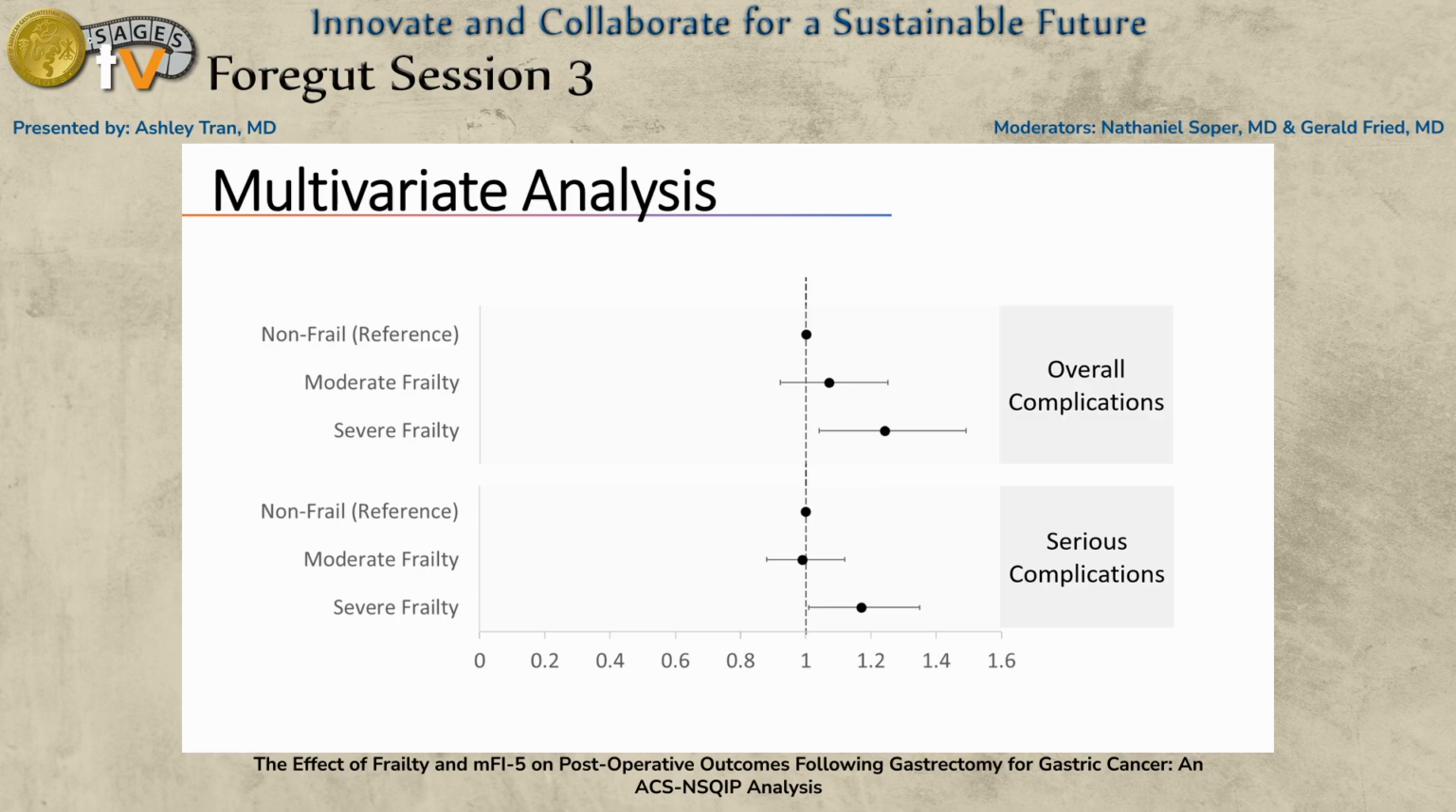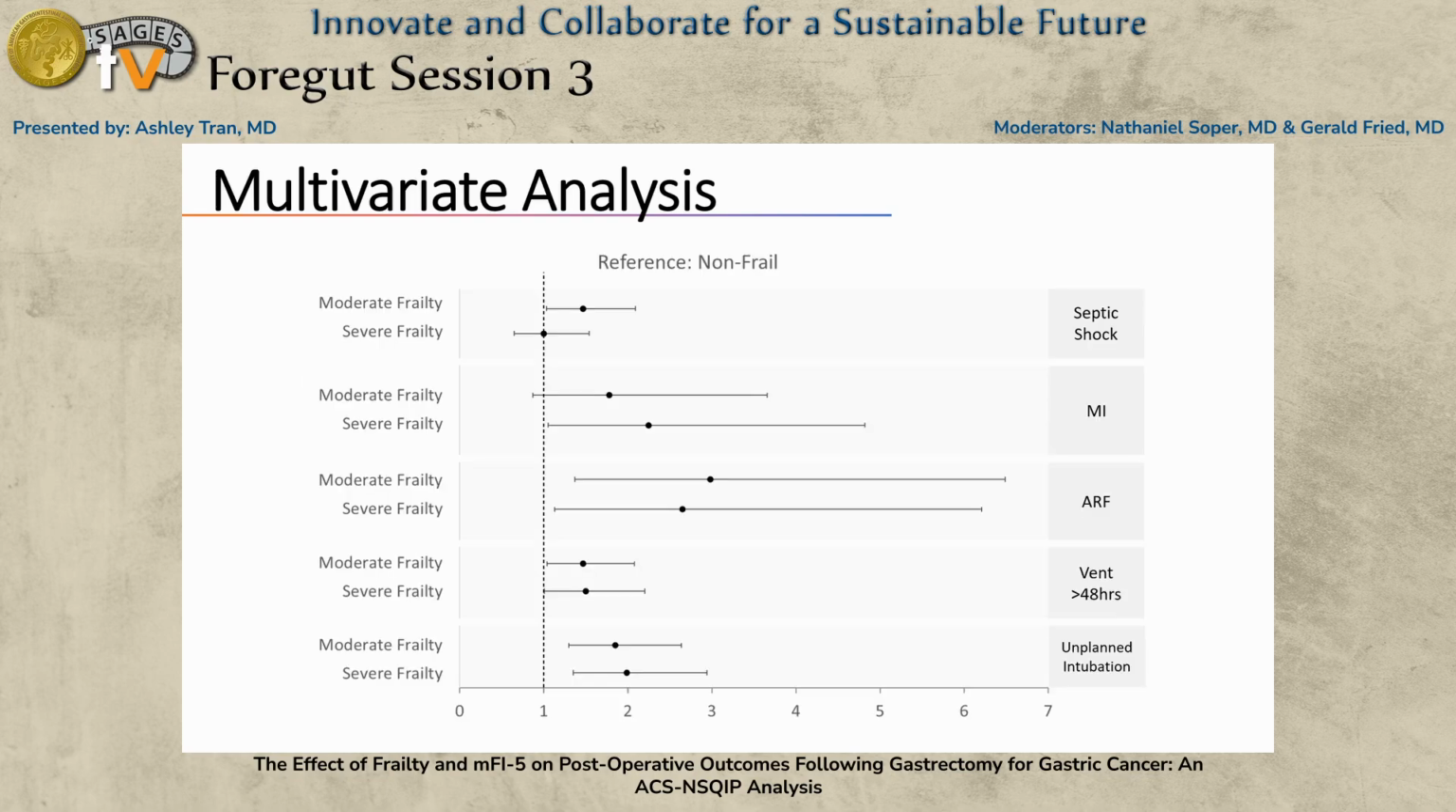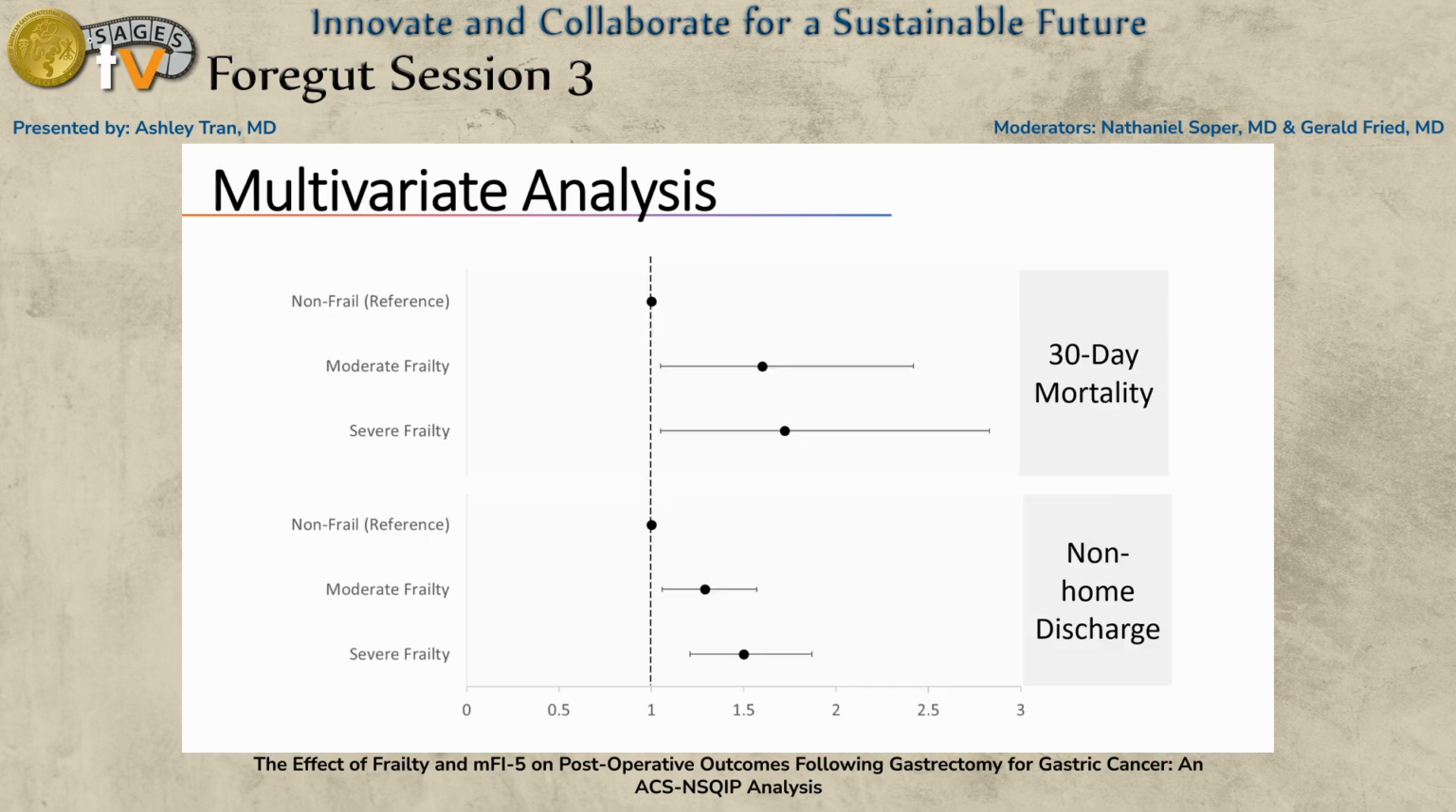and we found that severe frailty was associated with a higher likelihood of overall complications and serious complications. We found that moderate frailty was an independent predictor of septic shock. However, there was no significant difference between severe frailty and non-frail patients. Patients with severe frailty were more likely to have MI, and moderate and severe frailty were more likely to have acute renal failure, failure to wean, and unplanned intubations. Furthermore, both moderate frailty and severe frailty patients were more likely to experience 30-day mortality and non-home discharge.